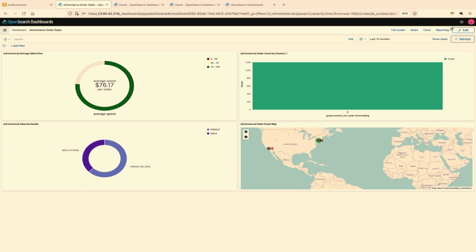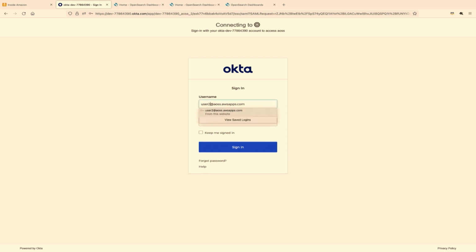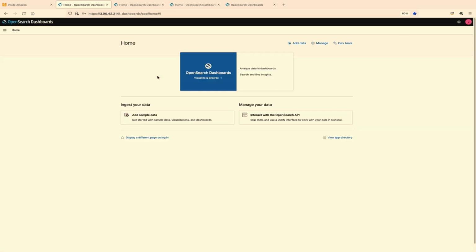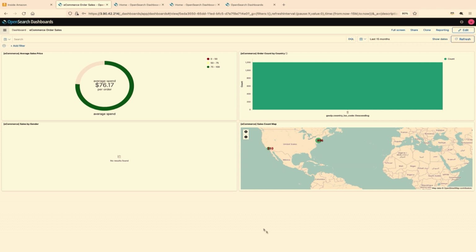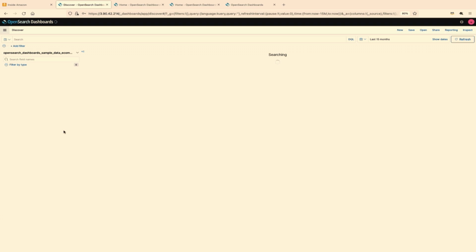Now moving on, let me log out and log in as our external user auditor, which is user 2. The auditor, the external user, has similar access to the application user in the sense that the user has only read-only access to the cluster and has access to only US-related content. Apart from that, as you remember, we had enabled field-level security to remove all the customer information, in which case any dashboard, any visualization that is reflecting customer information is removed. And apart from that, there was one more thing we also did: mask the email field.